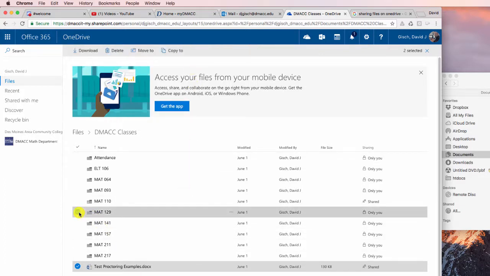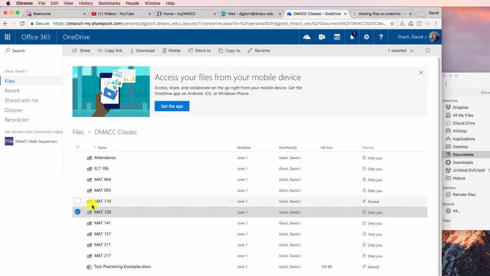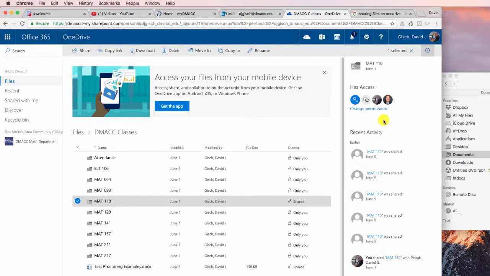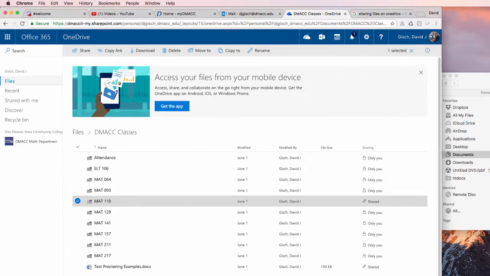And you can share a whole folder, by the way. So if I wanted to share my Math 129 folder with the other DMAC Math 129 teachers, I could do that. And in fact, you can see I've actually done that with my Math 110 folder. I have that shared right now with just Dan, working on some other stuff I'm trying to do with this, but eventually I'm going to get this shared with all the DMAC math faculty. So, all right, that is sharing files.